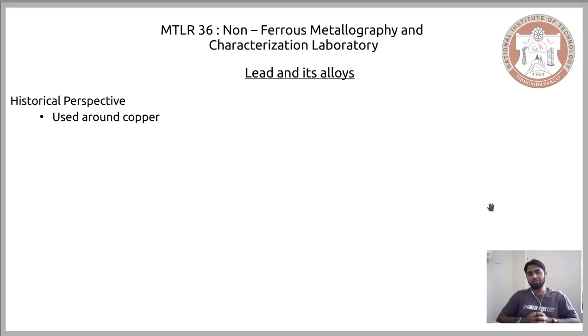However, this was not the case with lead. Lead was always found in the form of a mineral or an ore, and they used it, without knowing that this is an ore of lead or a mineral of lead, just because of its properties, particularly the luxurious properties, and they used it largely in potteries.